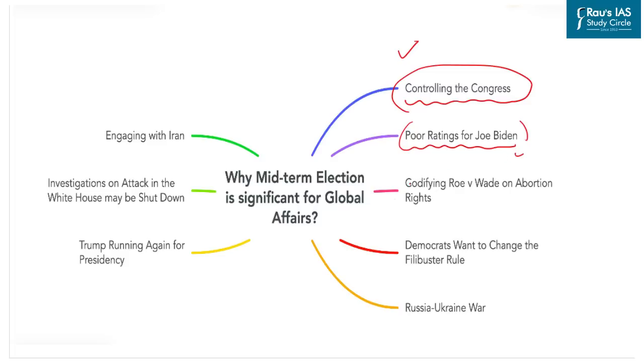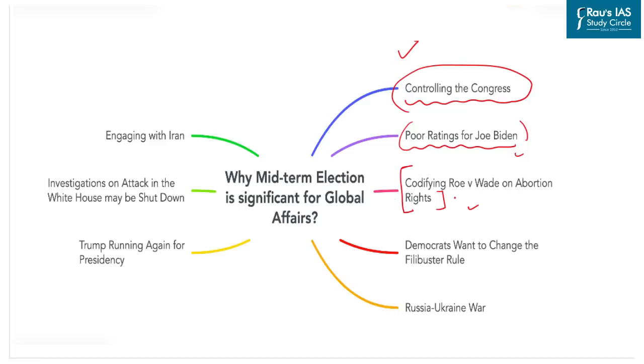Further, there has been an issue regarding codifying Roe v. Wade on abortion rights. Republicans have promised new laws based on the US Supreme Court judgment that has overturned the decision in the Roe v. Wade case, as it has lifted the constitutional protection which was available on abortion rights.